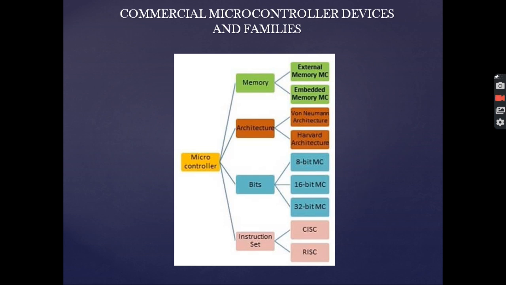In a 16-bit microcontroller, the microcontroller can perform with greater accuracy compared to an 8-bit. A 16-bit microcontroller uses 16 bits for its operation. Common examples are the 8051 extended series, PIC2X extended series and Intel 8096 series.